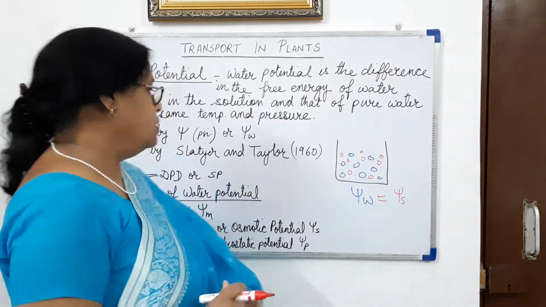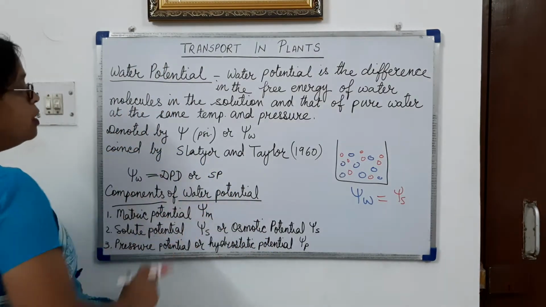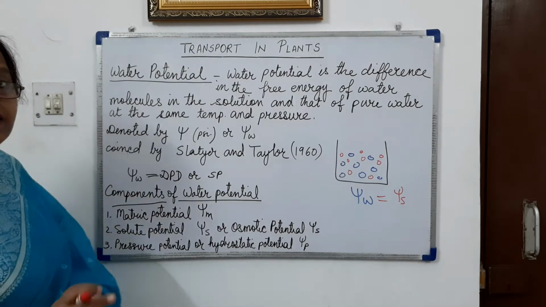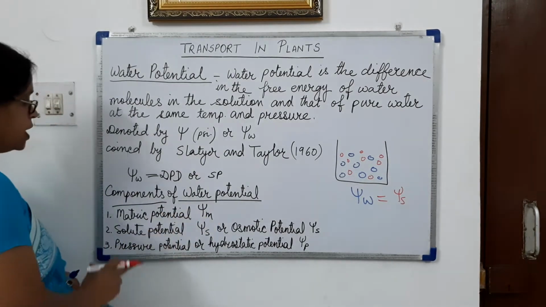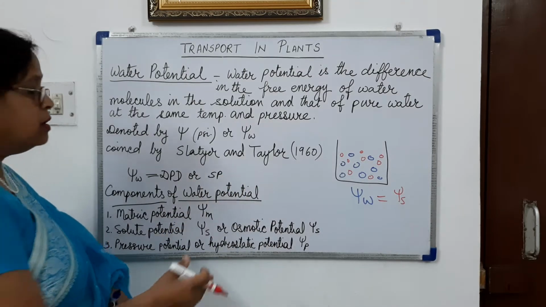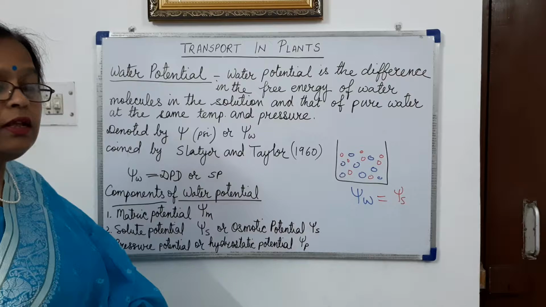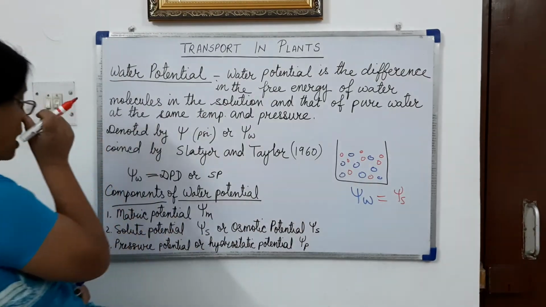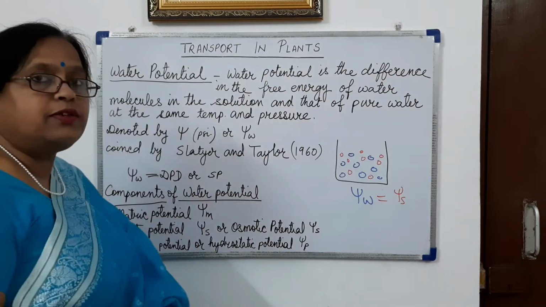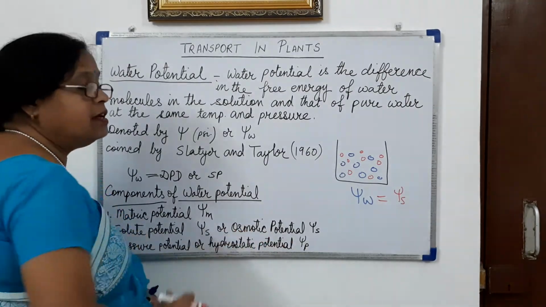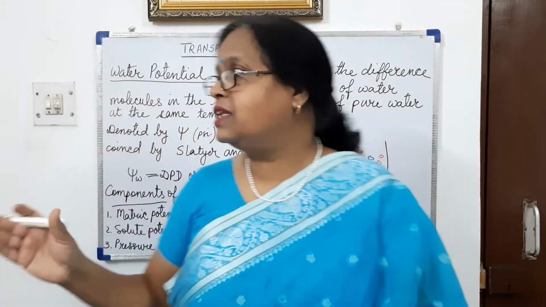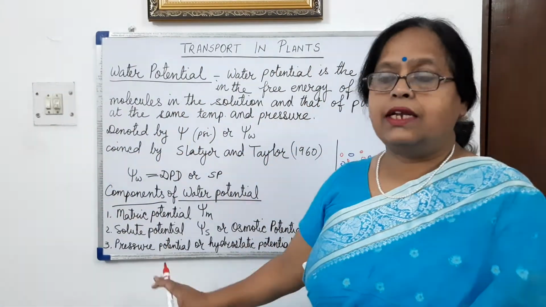Then the components of water potential are the matric potential, denoted by psi m; then solute potential, also called osmotic potential, that is psi s; and pressure potential or hydrostatic potential, that is psi p. Now we will study these components in detail.